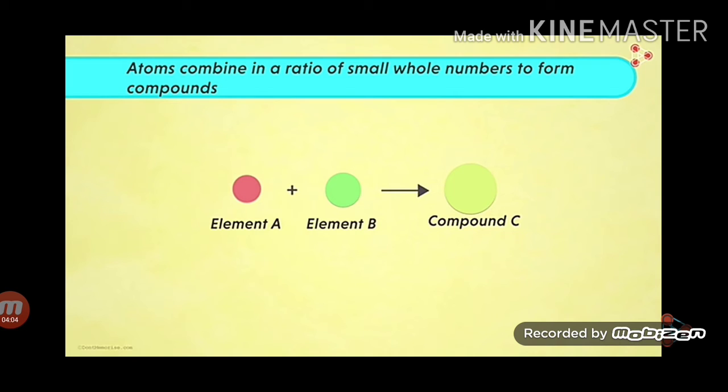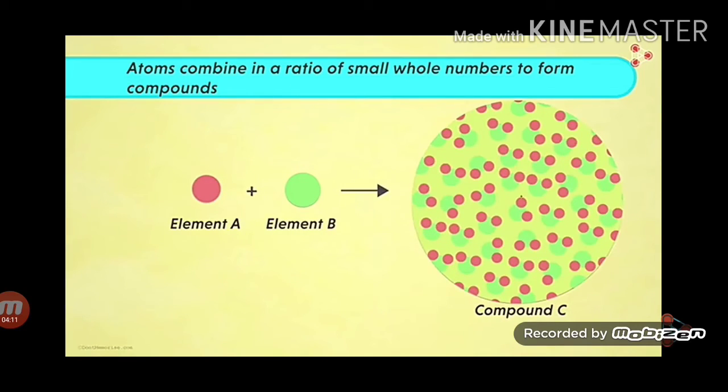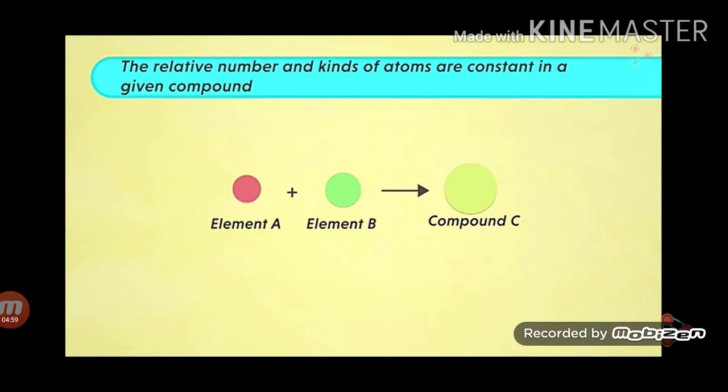Atoms of element A and atoms of element B are in the same proportion in compound C. We see that 2 atoms of element A and 1 atom of element B are there in 1 unit of compound C.